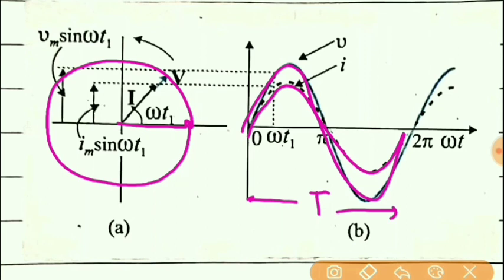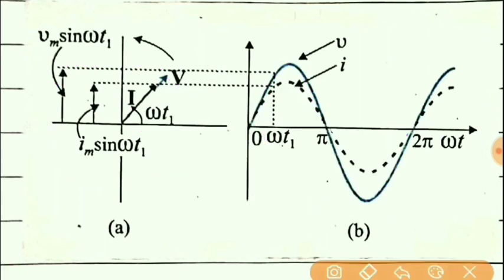So with respect to time, omega t or t1 here, the angle changes. Students, as I said earlier, this omega t1 is a physical quantity which represents angle. So here also the angle changes with respect to time for both V and I.